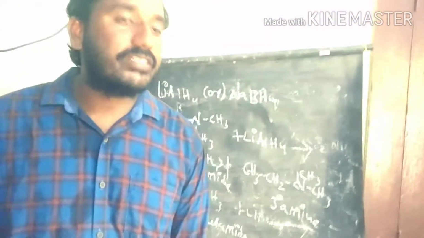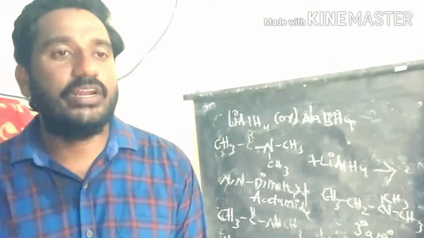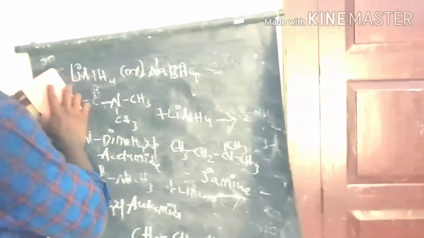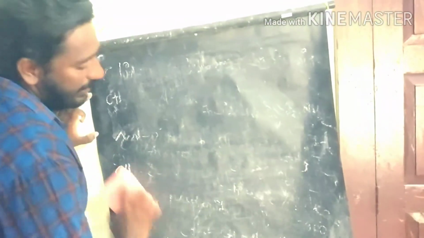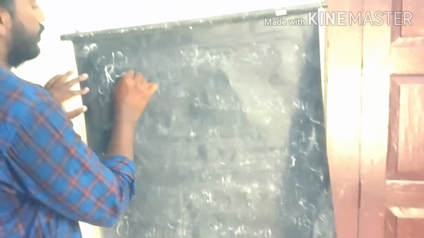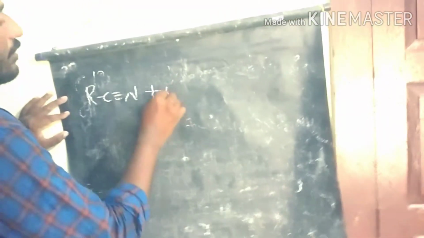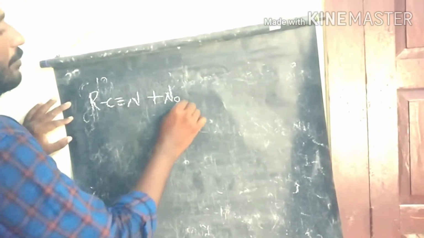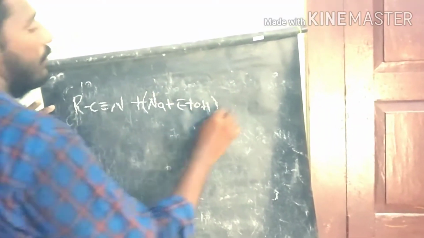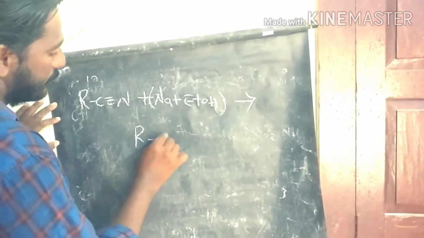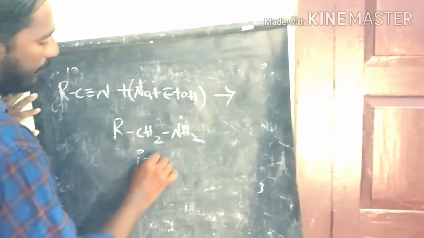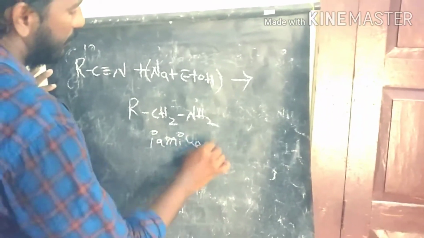Let's discuss reduction reactions of cyanides and isocyanides. We start with the reduction reaction of cyanides. This cyanide is involved in a reduction reaction in the presence of sodium metal plus ethanol to produce a primary amine as the product. So this is the primary amine we are getting from cyanides.